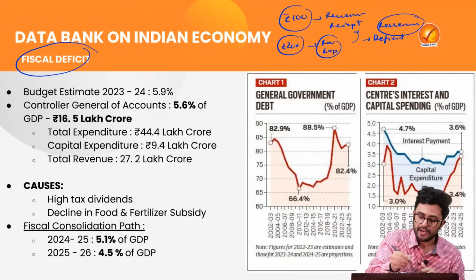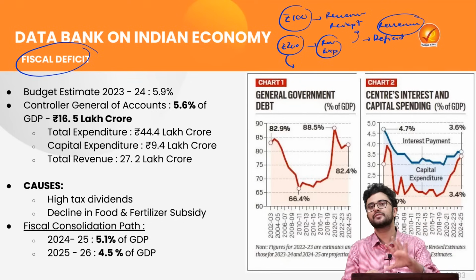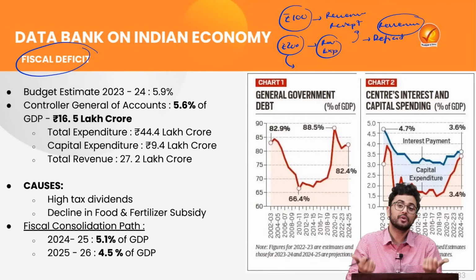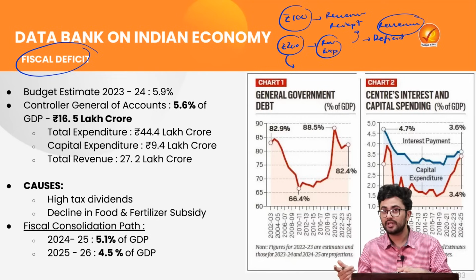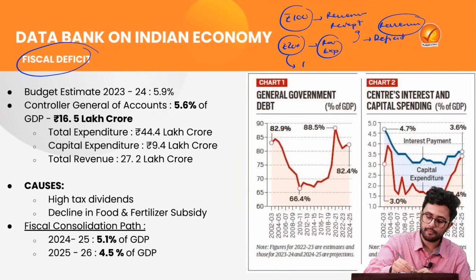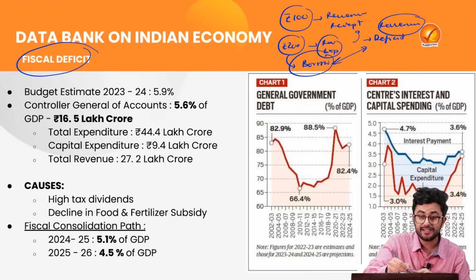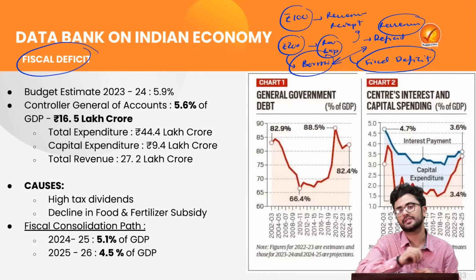So it is obvious that a kind of deficit will take place here, which will be called revenue deficit. Now over and above this, there are certain other requirements which I need to fulfill, because now I have purchased only the t-shirt. I want the pant as well, the shoes as well. To do all that, I will go to the market to borrow. Now this deficit which I had incurred as well as this borrowing which I am doing, when I include all of that, that will become my fiscal deficit.